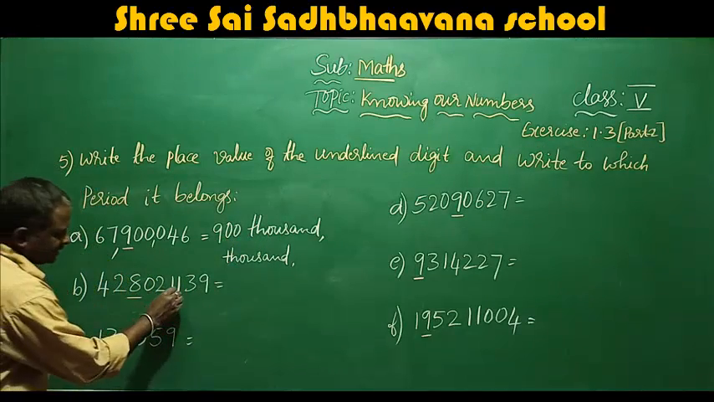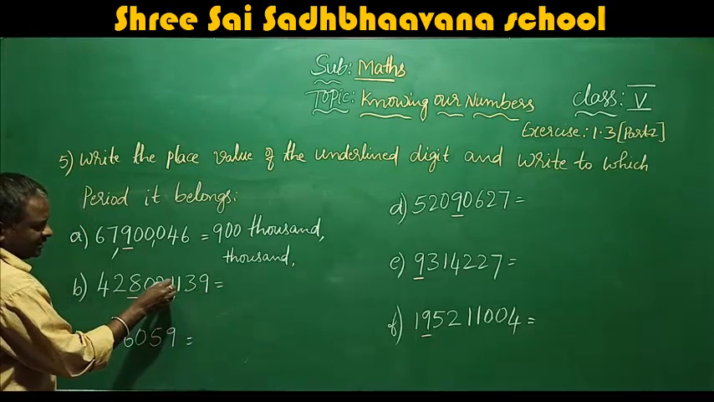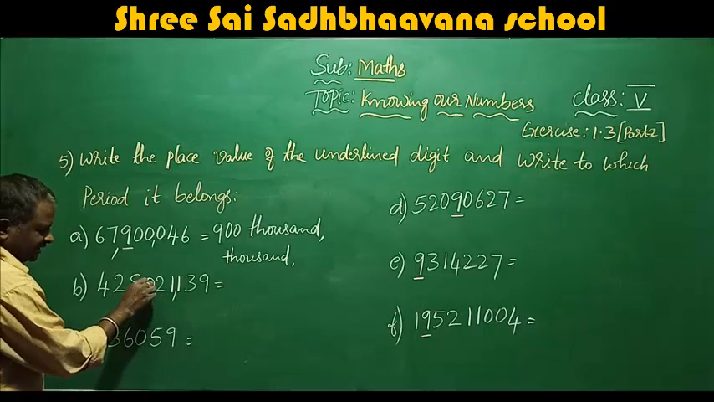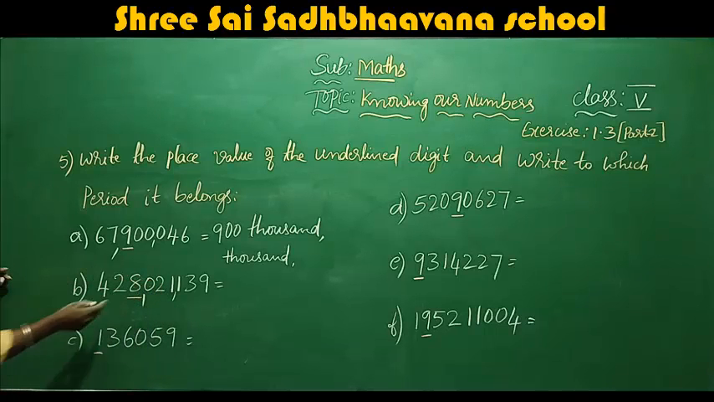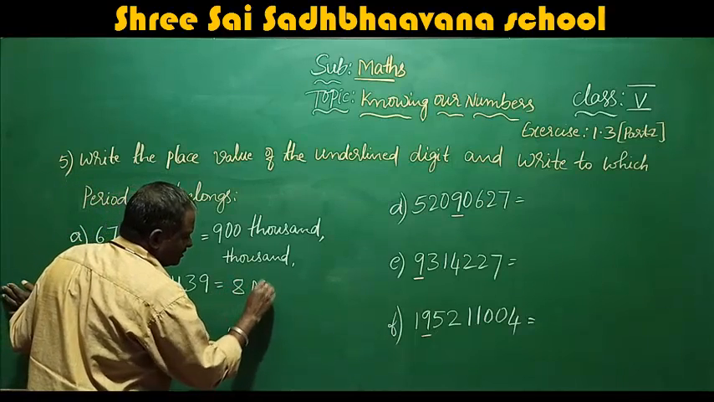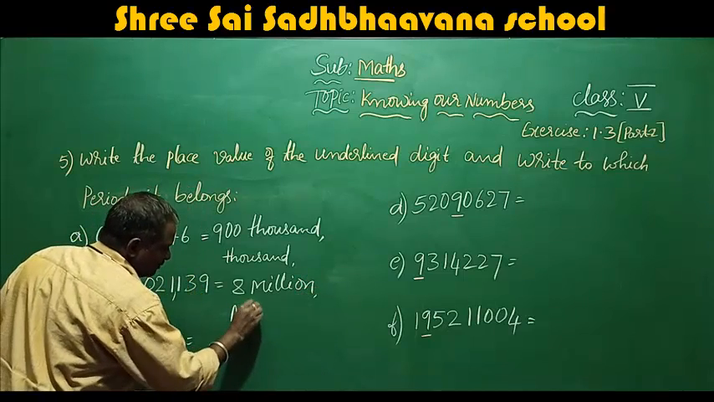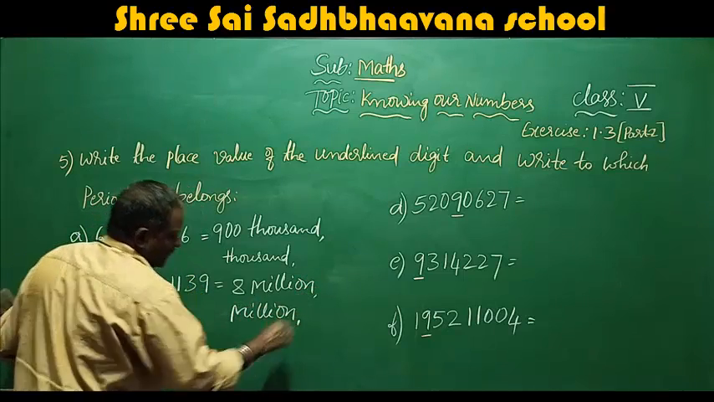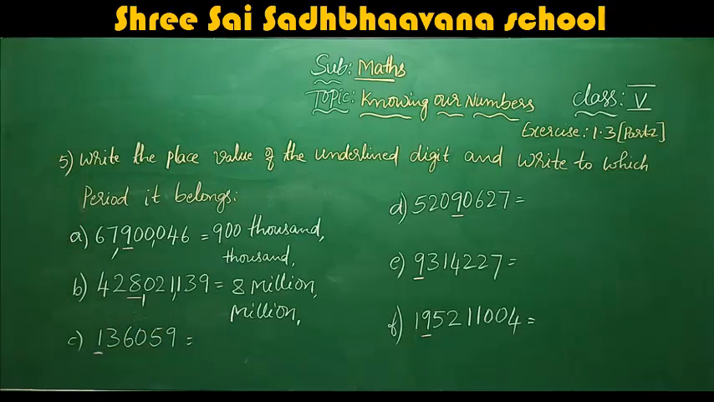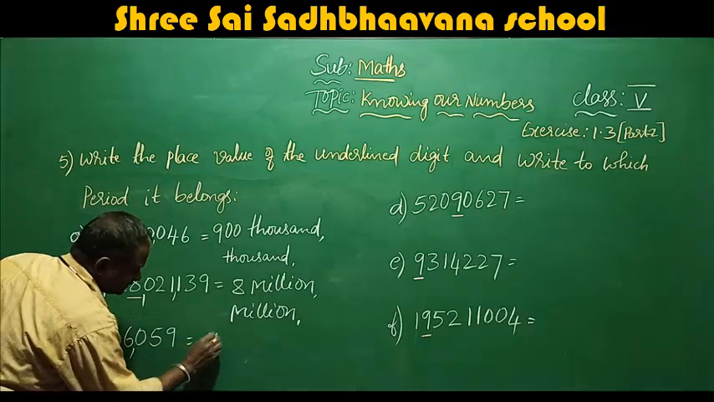Okay. When you come to here, comma, comma. So units, tens, hundreds, thousands, ten thousands, hundred thousands, million. 8 is in the million place, so 8 million. That is the place value. Which is the period? It is in the millions period. When you come to here, units, tens, hundreds, thousands, ten thousands, hundred thousands. So same, 100,000.